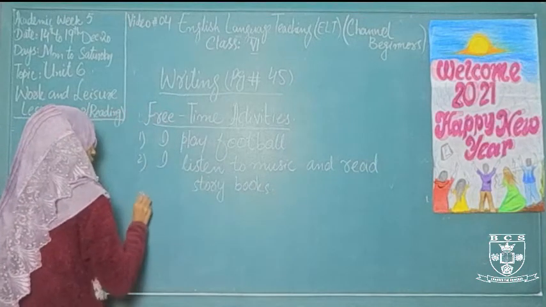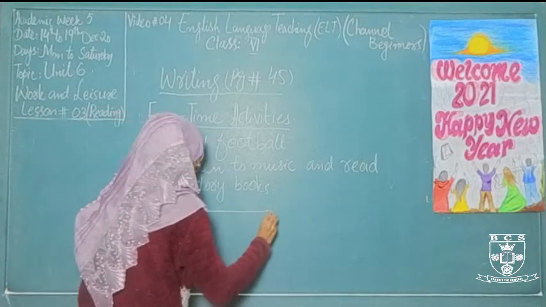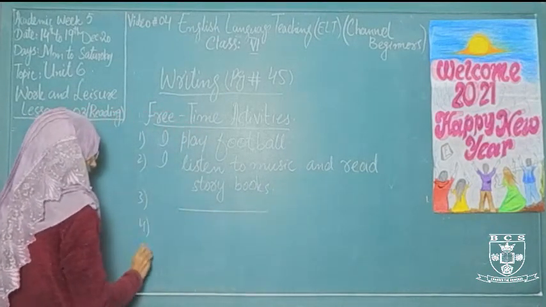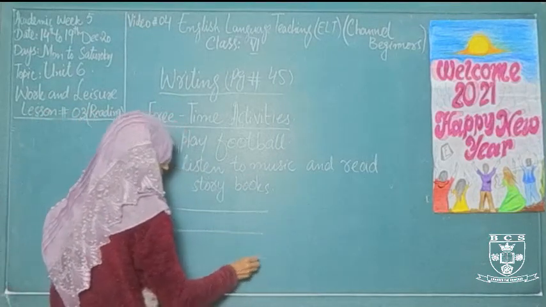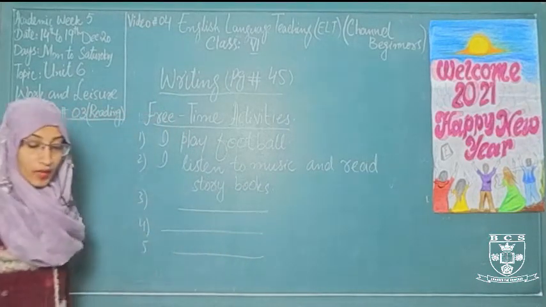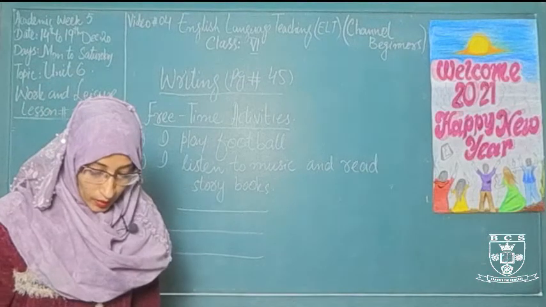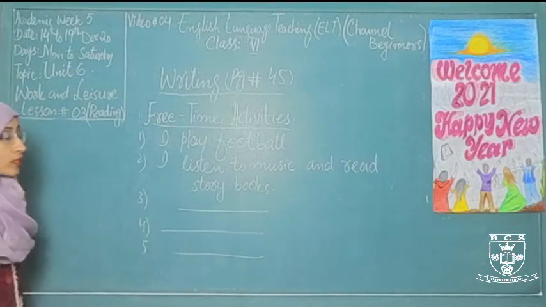And read a storybook. You have to complete and write 3, 4, or 5 sentences by yourself, as I did in my Xerox. Now this is the last topic and the end of today's lecture.